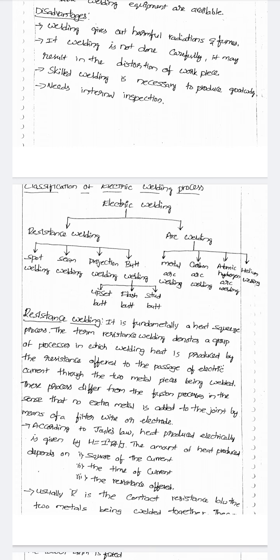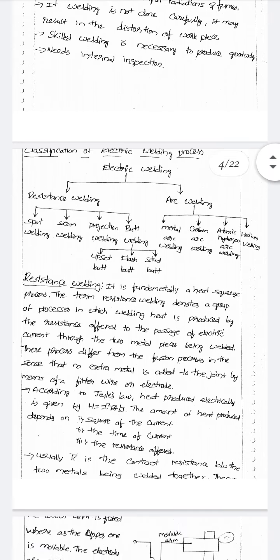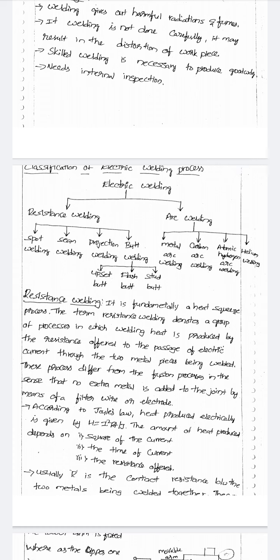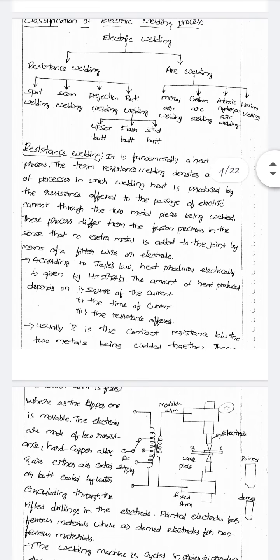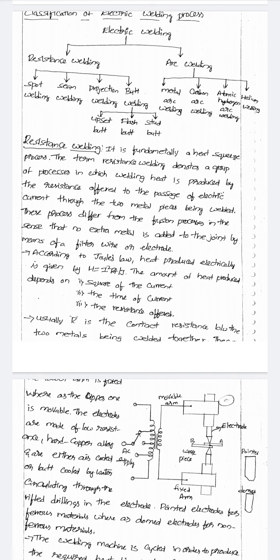Skilled welding is necessary to produce a good weld, which means experienced or well-known persons will give a good result. Next, it needs internal inspection. These are the advantages and disadvantages of electric welding.